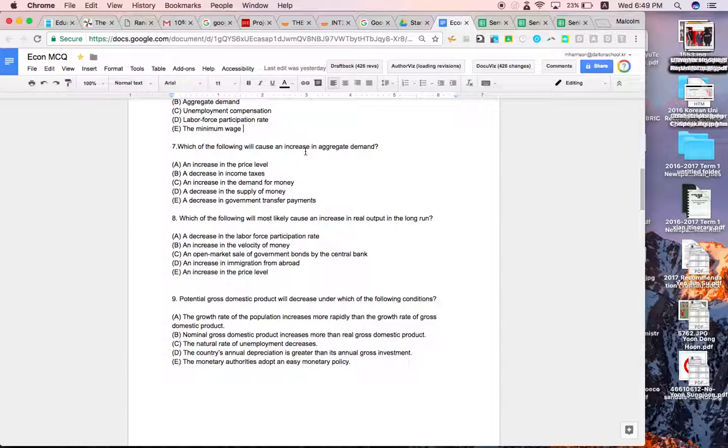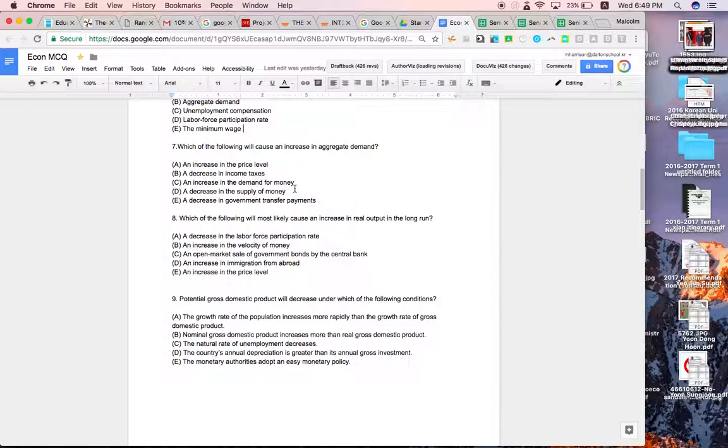So which of the following will cause an increase in aggregate demand? Again, an increase in the price level will cause movement on the aggregate demand. A decrease in income taxes. If you decrease the income taxes, you will increase the amount of money that people have to spend, so they will consume more. If they have an increase in demand for money, that won't affect the aggregate demand.